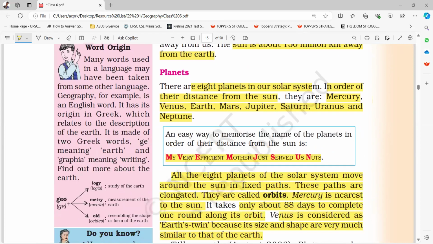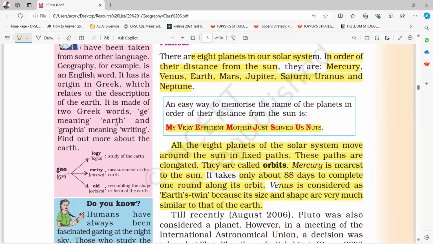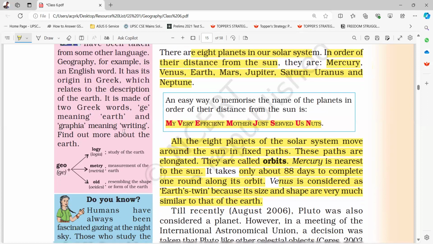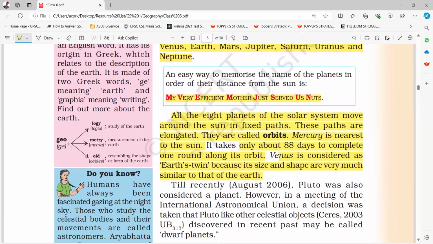Word origin. Many words used in a language may have been taken from some other language. Geography, for example, is an English word. It has its origin in Greek, which relates to the description of the earth. It is made of two Greek words, ge, meaning earth, and graphia, meaning writing. Geology, study of the earth. Geometry, measurement of the earth. Geoid, resembling the shape or form of the earth.